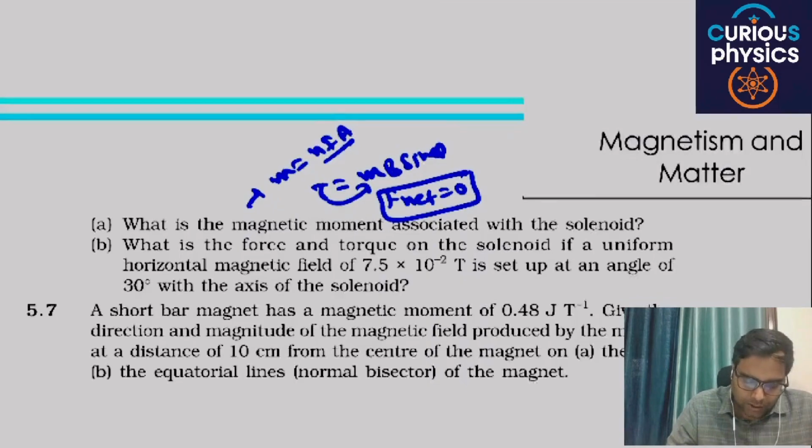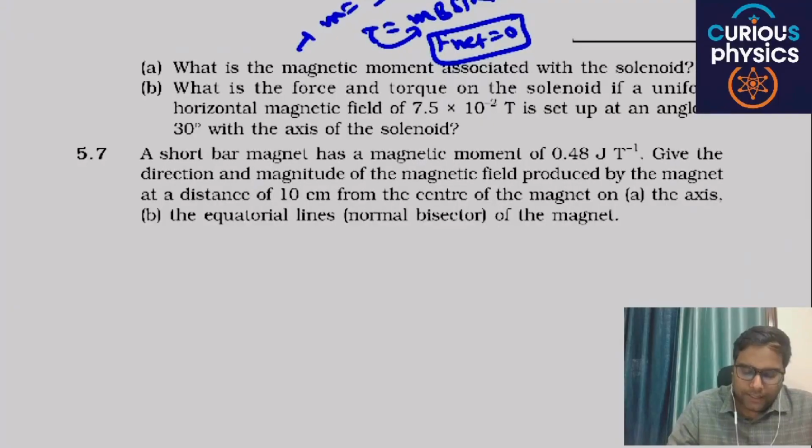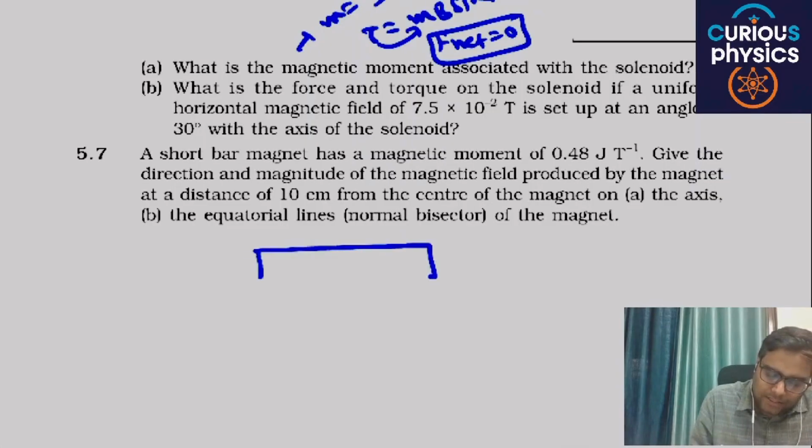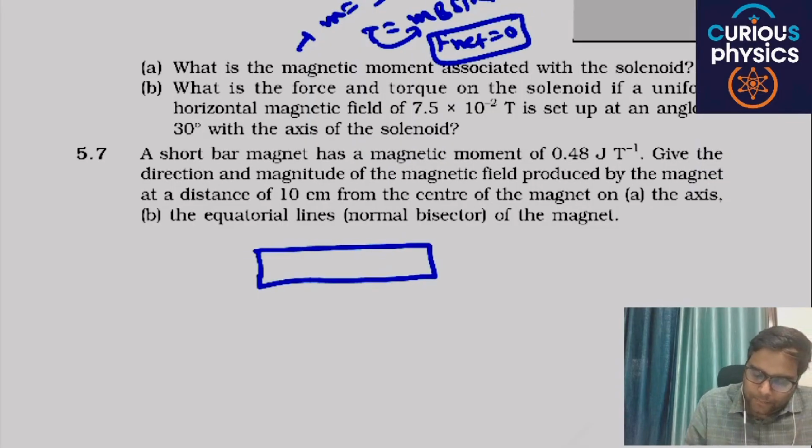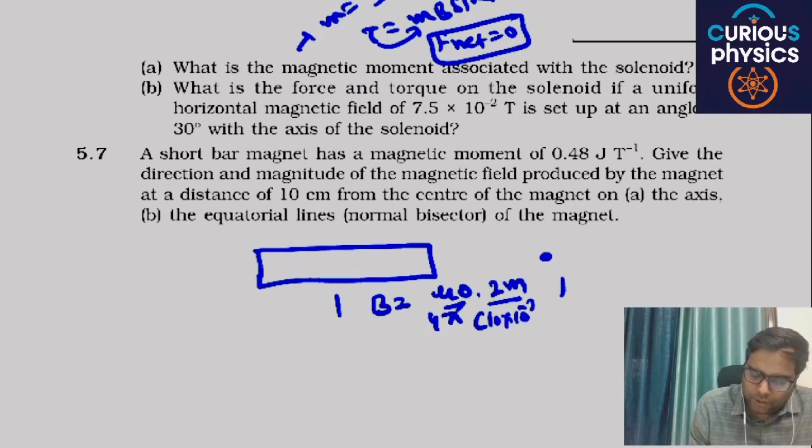Okay. Next is, a short bar magnet has a given magnetic moment. Give the direction and magnitude of the magnetic field produced by the magnet at a distance of 10 cm from the center of the magnet. Let's say this is the magnet, and on the axial line, the magnetic field is mu naught by 4 pi times 2M by r cube, with r equal to 10 into 10 raised to power minus 2, whole cube.